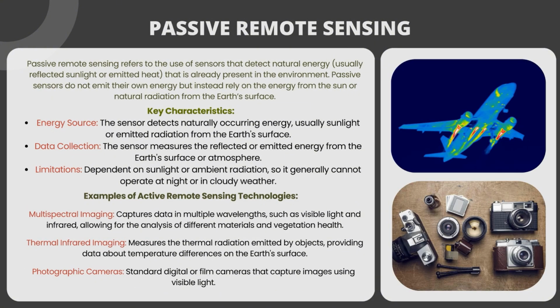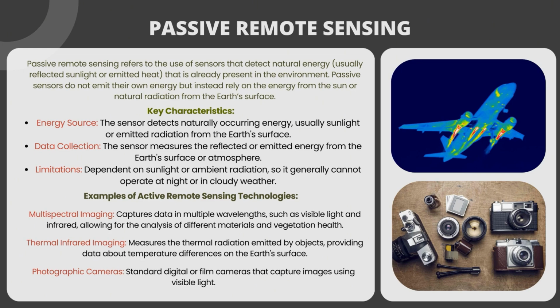Passive remote sensing. Passive remote sensing refers to the use of sensors that detect natural energy, usually reflected sunlight or emitted heat, that is already present in the environment. Passive sensors do not emit their own energy, but instead rely on the energy from the sun or natural radiation from the Earth's surface.